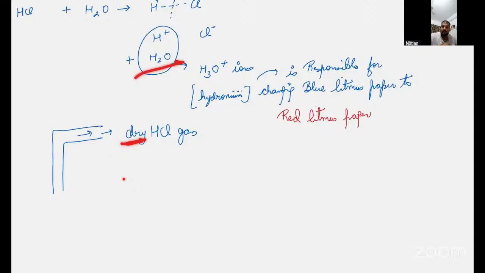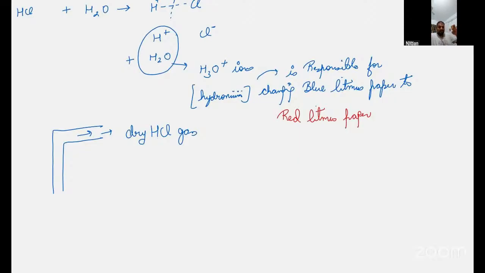Did you understand what I'm trying to say? There is an experiment in your book, you can check in your book, in which dry HCl gas is formed. Dry HCl means there is no moisture, no water in it. And if there is no water, it means the hydronium ion is not there. And if there is no hydronium ion, will the litmus paper change? No, the litmus paper will not change. Hydronium ion is formed when there is water in it.